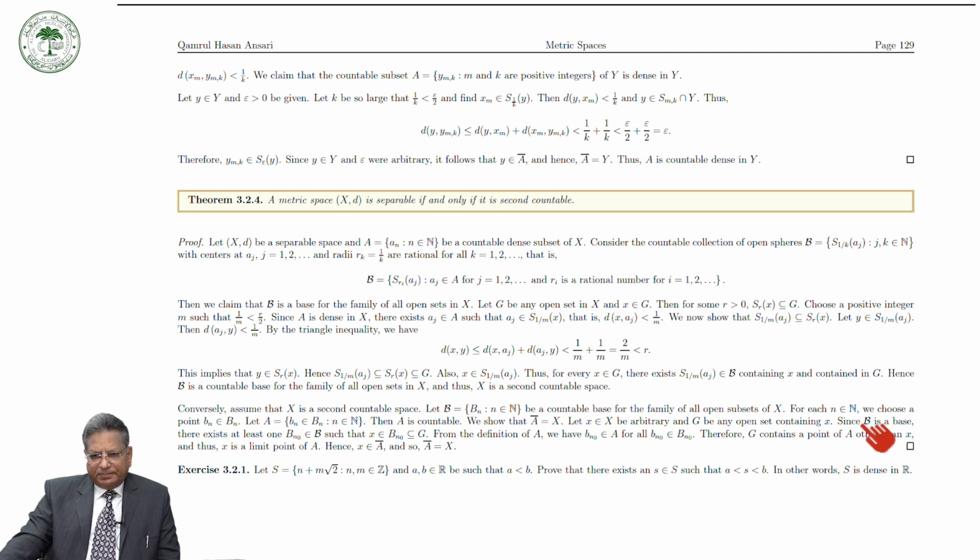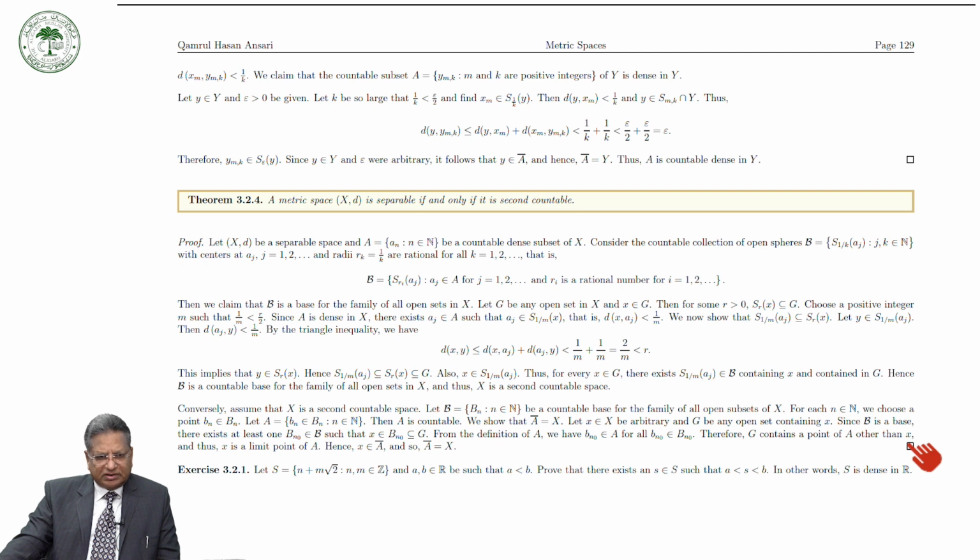Since B is a base, there exists at least one element B0 in B such that x is in B0, which is a subset of G. From the definition of A, we have b0 is an element of A. Therefore, G contains a point of A other than x.